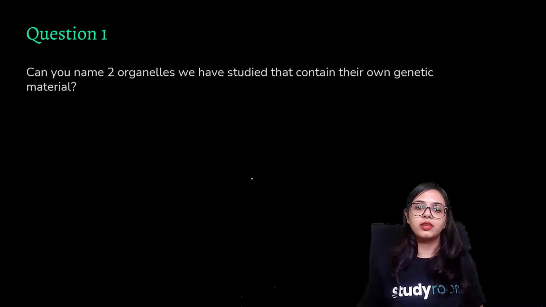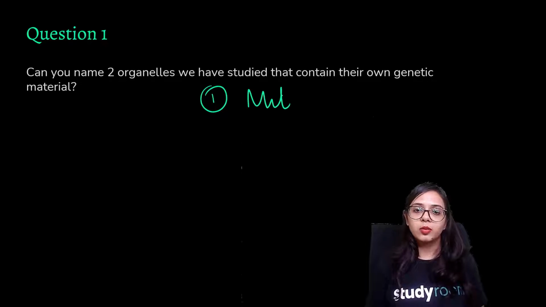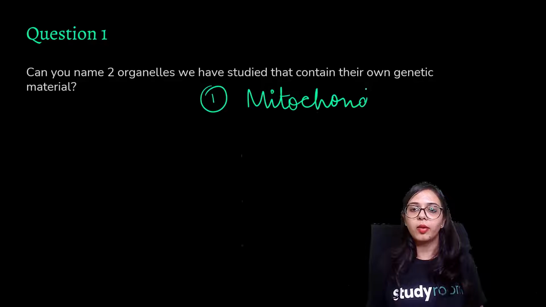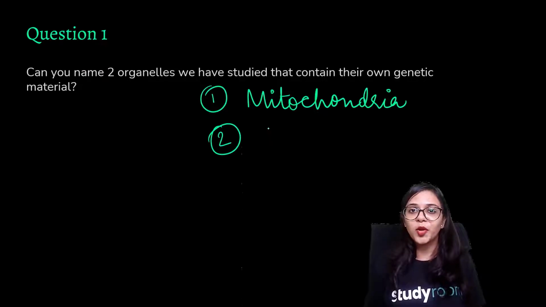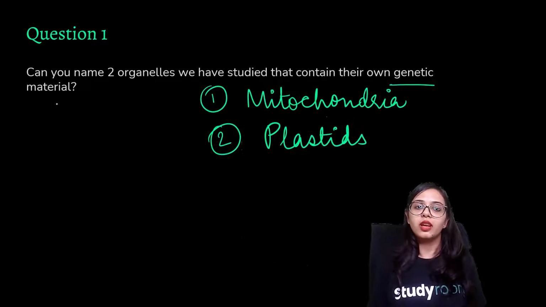Can you name two organelles we have studied that contain their own genetic material? If you may remember, mitochondria, there was that mitochondrial DNA also in that diagram. Mitochondria is one cell organelle that has its own genetic material. Besides mitochondria, what is the other organelle? The other organelle is the plastids. Plastids also have genetic material of their own.